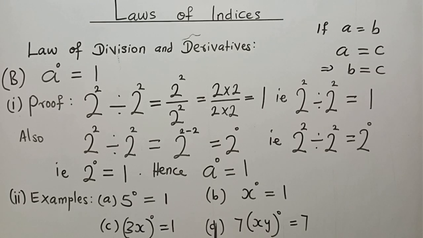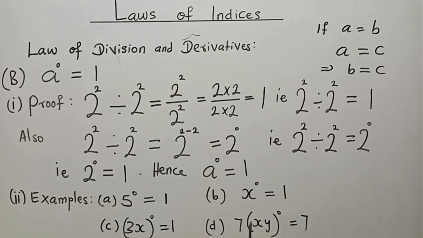The last example, number D, highlights a point. What is it? Let's get the answer first, before the point. 7 bracket x to y raised to the power 0 is equal to 7. Why is this one not equal to 1? It is because this power 0 does not apply to 7.